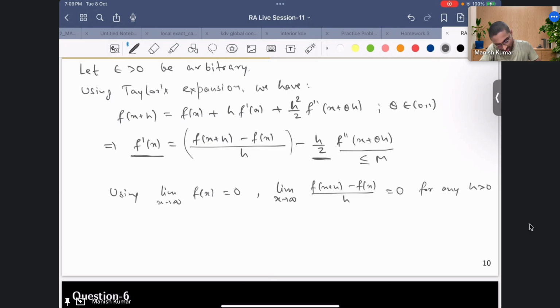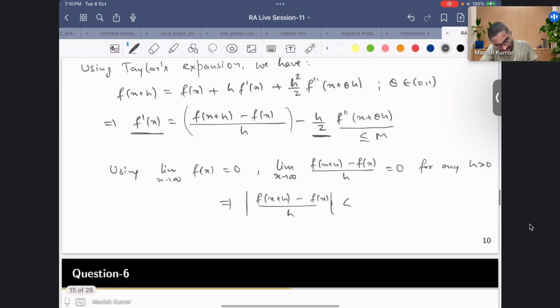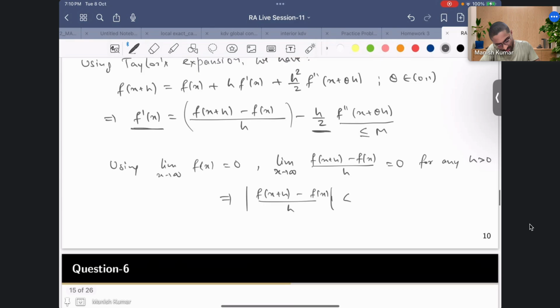Okay, so I can say that this ratio by h, I can make it less than epsilon by 2 for x greater than or equal to x naught. That is, there exists x naught greater than 0 such that this happens.